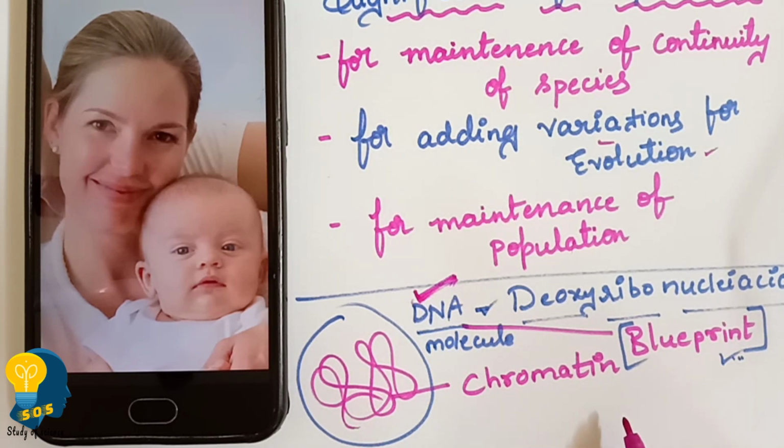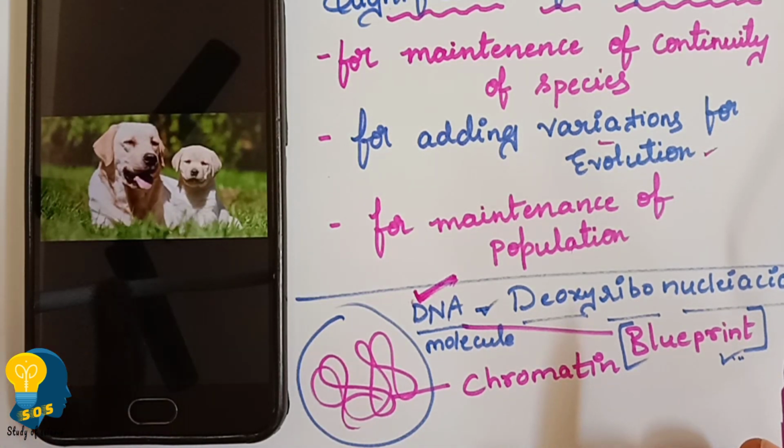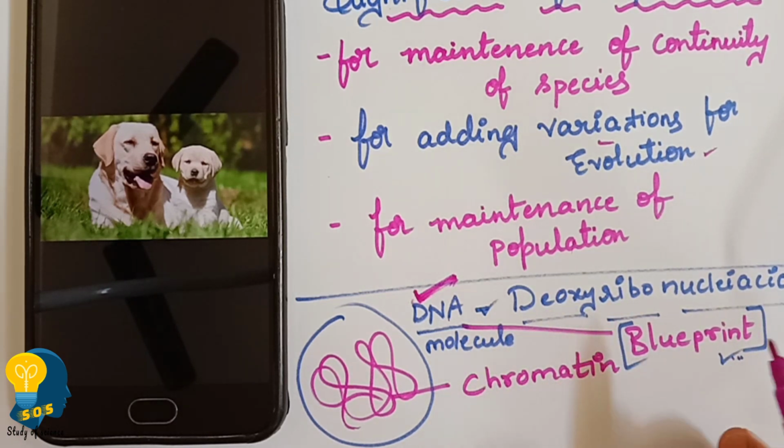So here the DNA present in the human body helps to make the copy of the human baby, and the DNA present in the body of the dog helps to make the copy of the puppy. Correct? So basically when living beings reproduce, the cells in our body use the information from the DNA to build the body.